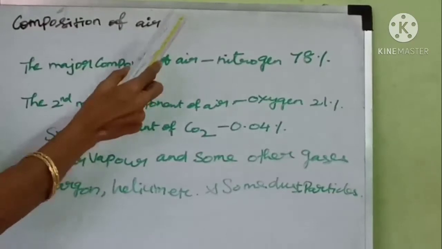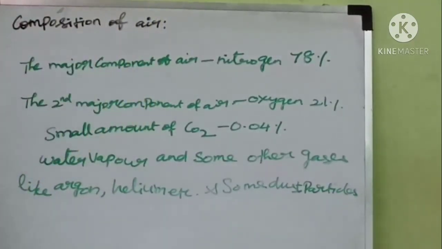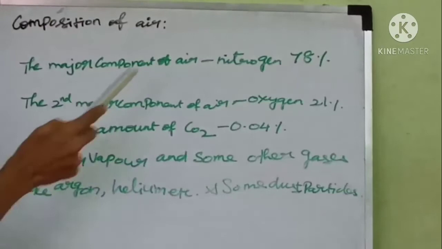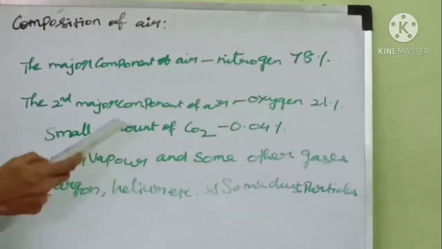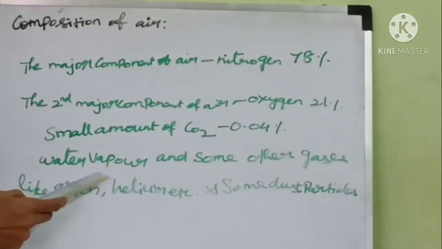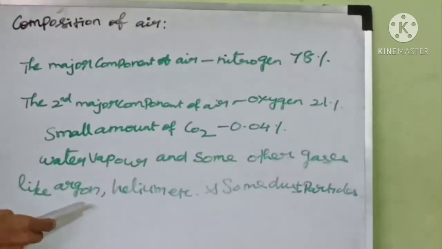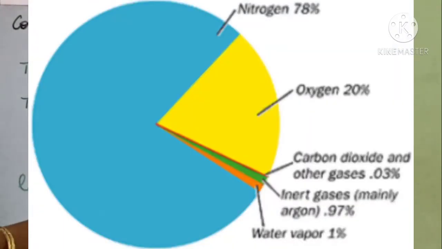Composition of air. From Priestley's experiment, which was followed by Rutherford's and Ingenhousz's, we come to know that air is not just one substance, it is a mixture of gases. The major components of air are nitrogen, oxygen, carbon dioxide, water vapor and some other gases like argon, helium, etc., and some dust particles are also present in the air.